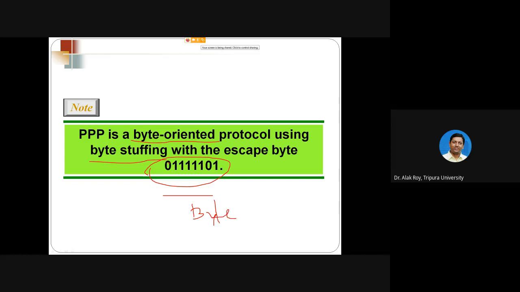Please don't get confused with this as a bit-oriented protocol. The complete set 0 1 1 1 1 1 0 1 is a flag, so the total length is a byte. The byte concept is used, so it is known as byte stuffing. That extra character that is used will always be 1 byte in length.